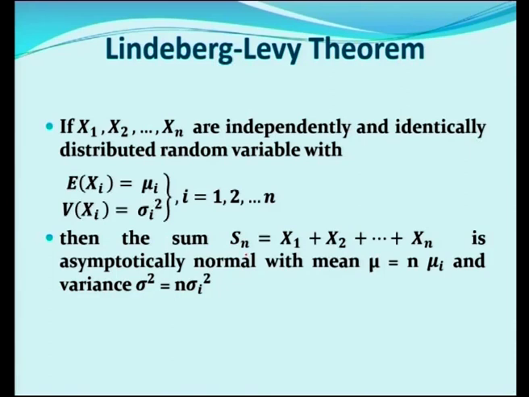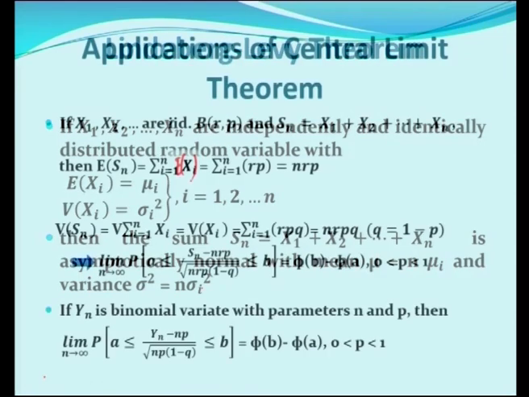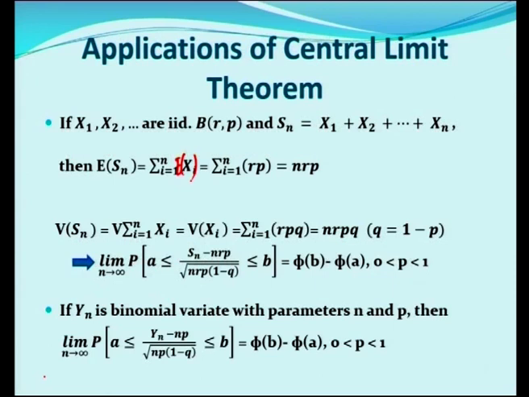Sn is the sum, x1 plus x2 plus etc. up to xn, and it is asymptotically normal with mean mu equal to the sum of mu i and variance sigma square equal to the sum of sigma i square. Then this is one of the applications of the central limit theorem: if x1, x2, etc. are IID, independently and identically distributed random variables, all following a binomial distribution with parameters r and p, then Sn is equal to x1 plus x2 plus etc.